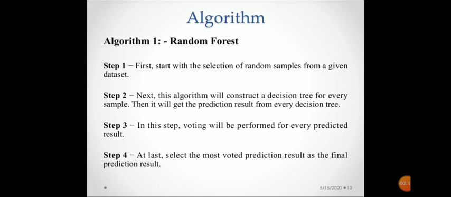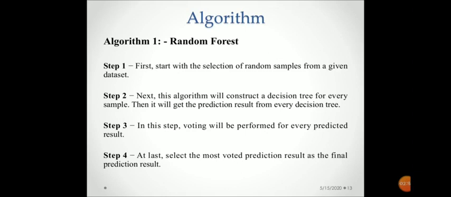The first algorithm is random forest. As the name suggests, in the first step we randomly select some samples from the given data set. The data set is large like a forest, and we randomly select some samples from it. The second step is to construct a decision tree for every sample, and then predict the results for every decision tree.